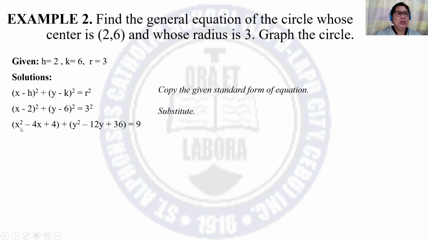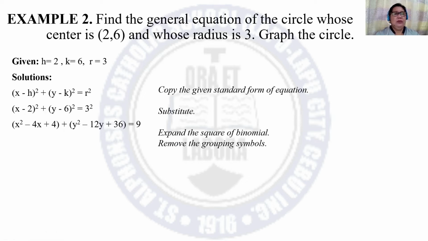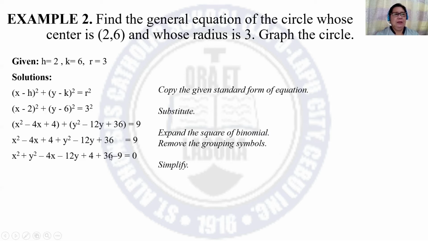So what we have is x squared minus 4x plus 4. And for the square of y minus 6, it is y squared minus 12y plus 36 equals 9. Then we have to remove the grouping symbol. Just copy and then simplify. So we have x squared followed by y squared, then negative 4x minus 12y plus 4 plus 36, and you transpose 9. So we have negative 9.